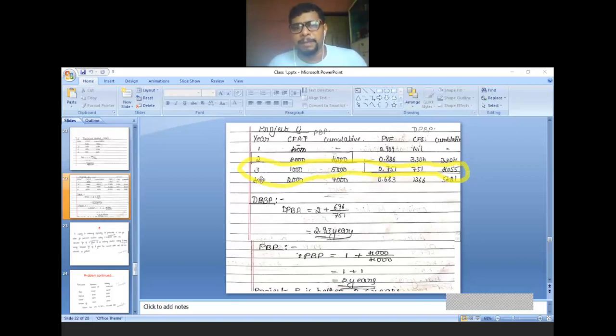Now discounted payback period, year before full recovery. Third year you recovered full, 1 year before means second year, plus unrecovered amount of investment. In the second year you recovered 3,304, but actually how much you have to recover? 4,000. So the difference between 4,000 and 3,304 is 696, divided by cash flows during the year, this one 751. So discounted payback period answer is 2.93 years.